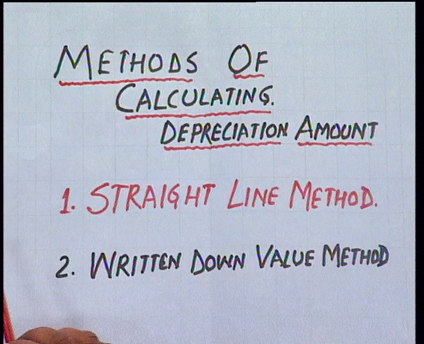Now, we will discuss another method of calculating the depreciation, that is the written down value method. This method of depreciation is used on the assumption that the use of the asset. Under this method, the depreciation amount goes on declining over the number of years. Now, after knowing the value of depreciation, we must understand the accounting process. So, how do we calculate? We will take an example which we will solve with both the straight line method and the written down value method.